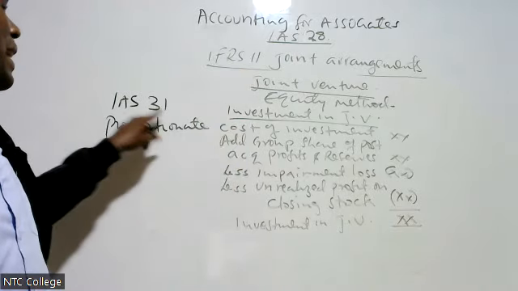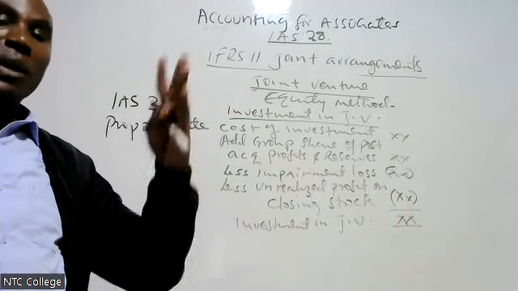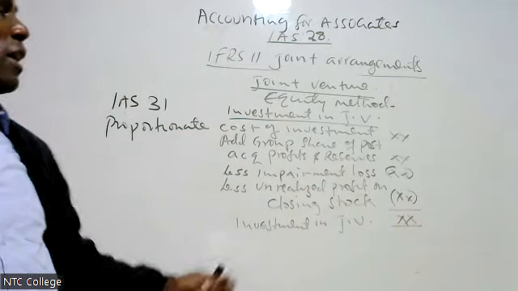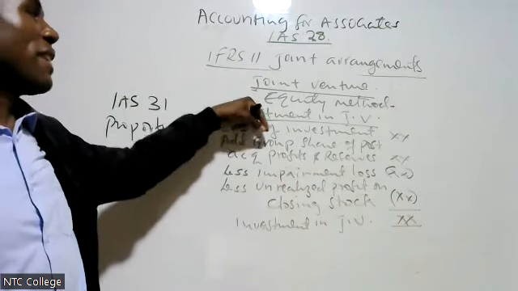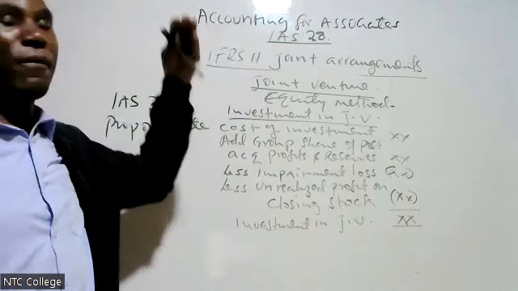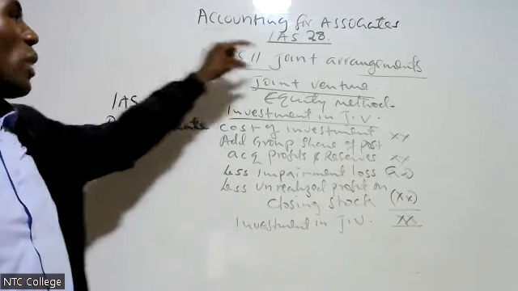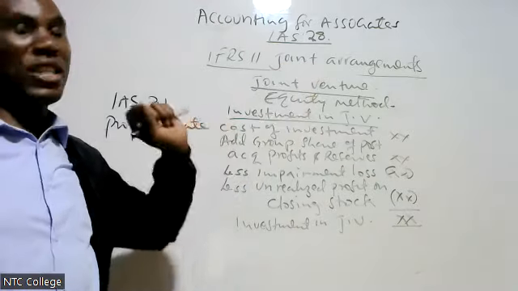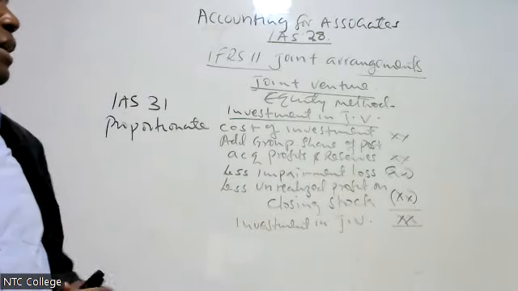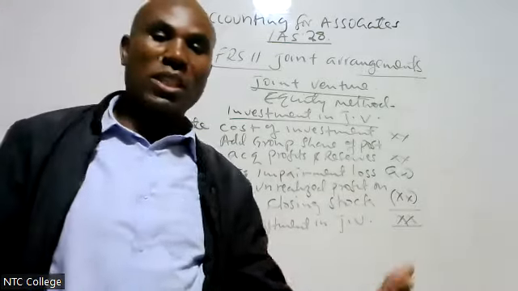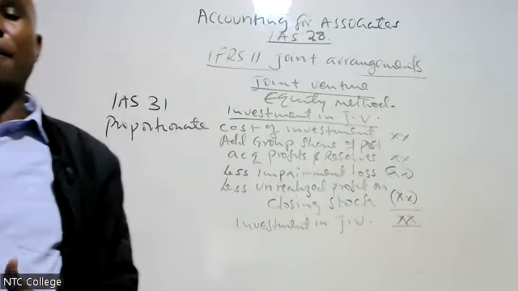But when they changed the standard in 2013, they introduced joint ventures, and IFRS 11 favors that. That's why they shifted from IAS 31 to IFRS 11. Therefore, in most cases, according to IFRS 11, you are going to account for it as a joint venture.